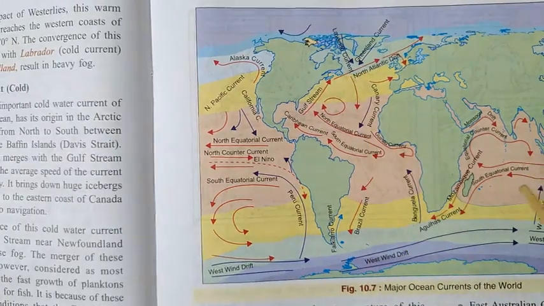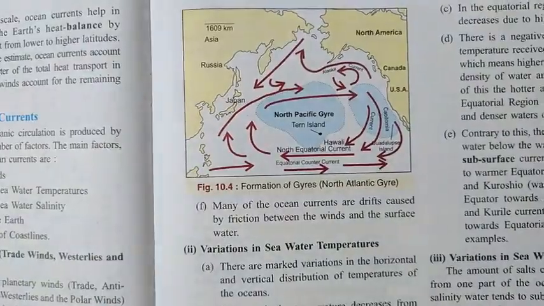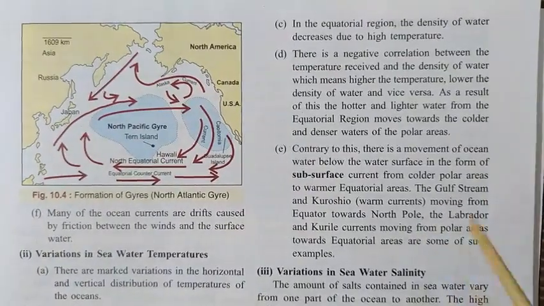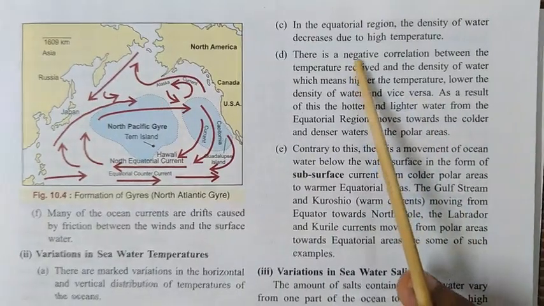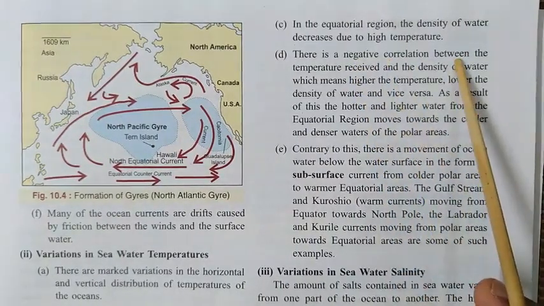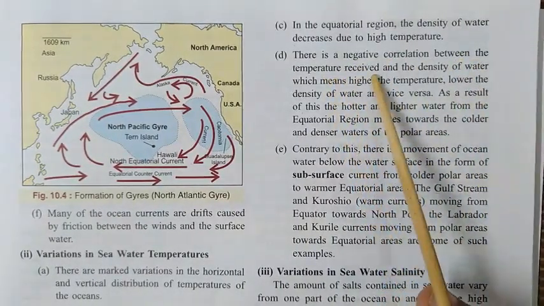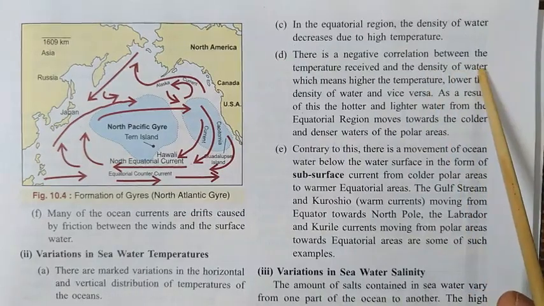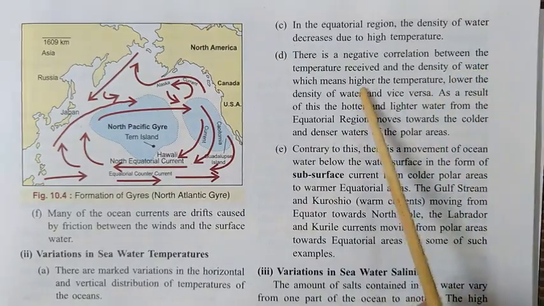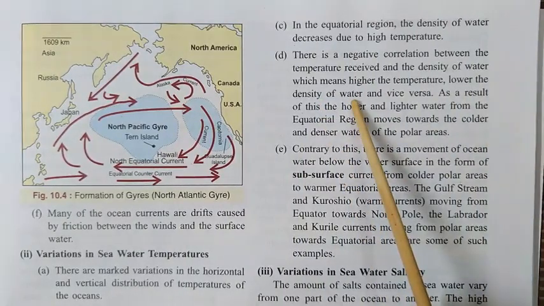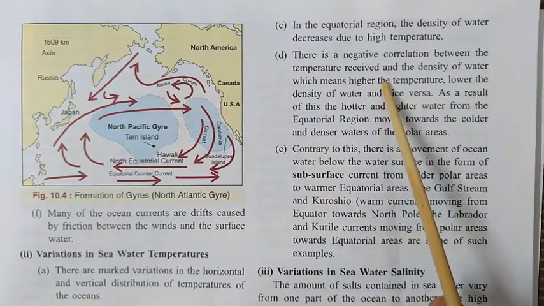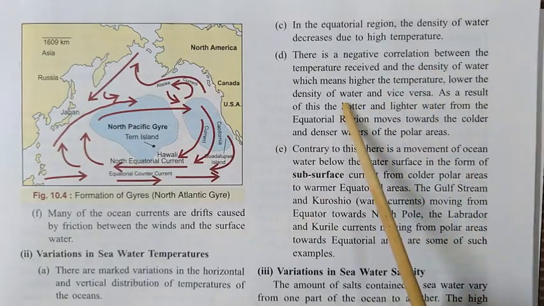So usually there is a negative correlation between the temperature received and the density of water, that I told you. That means the higher the temperature, the lower the density of water, and the lower the temperature, the higher the density of water.